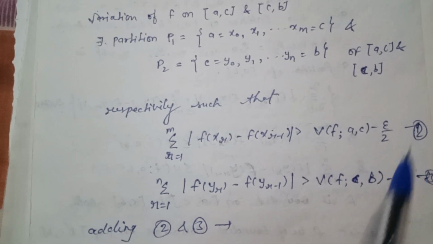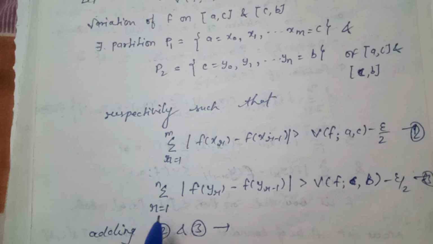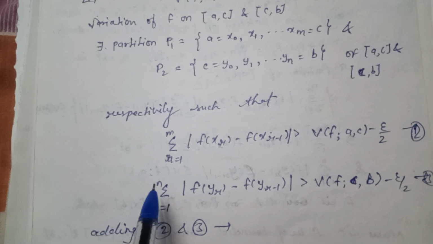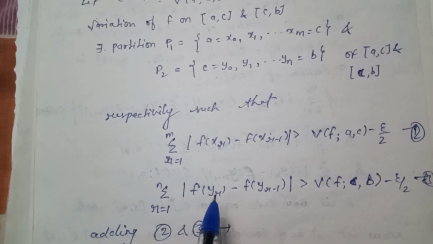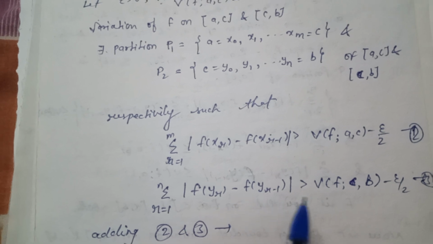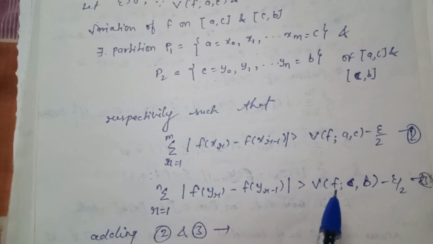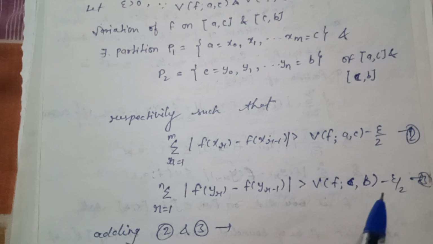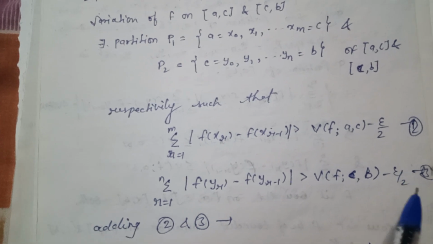It is equation number 2. And summation over r = 1 to n of |f(y_r) − f(y_{r−1})| is greater than V(f, c, b) − epsilon/2. It is equation number 3.